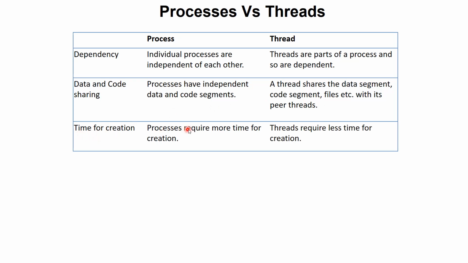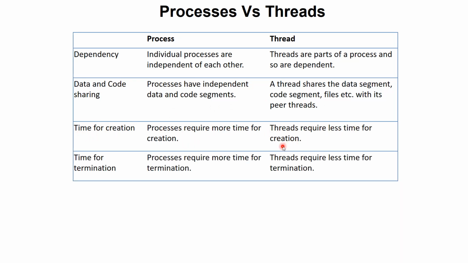Time for creation. Processes require more time for creation, threads require less time for creation. Time for termination. Processes require more time for termination, threads require less time for termination. So these are some of the differences between processes and threads.